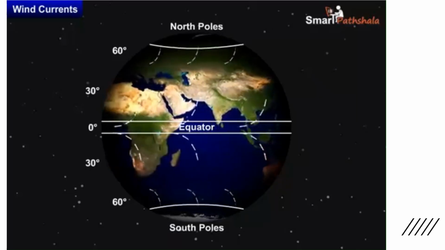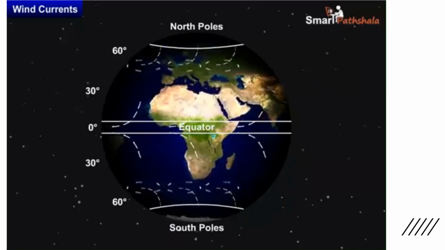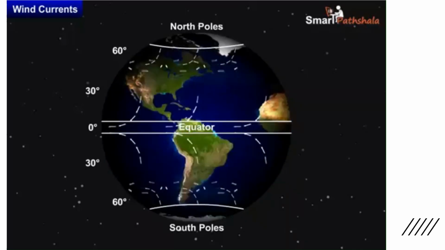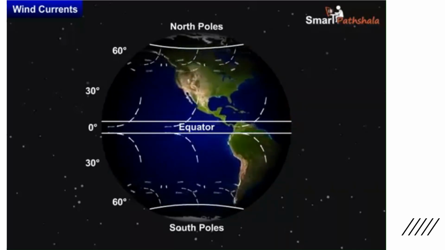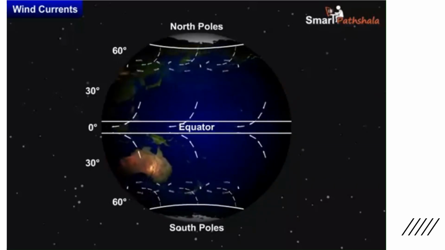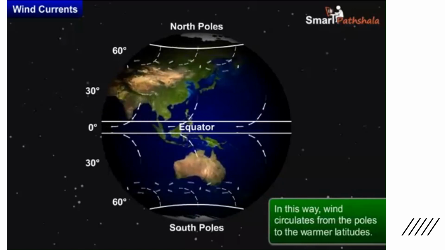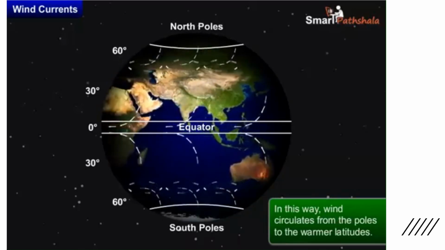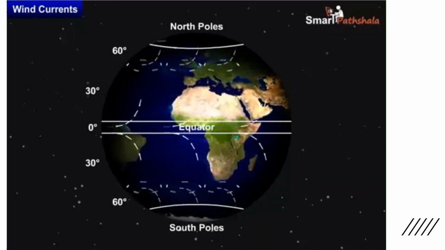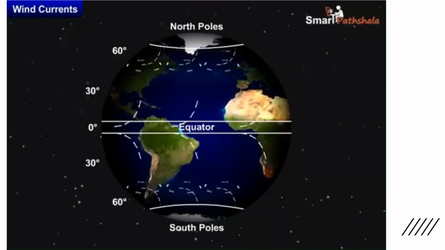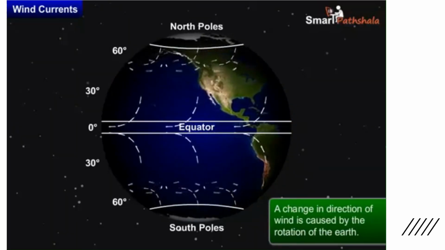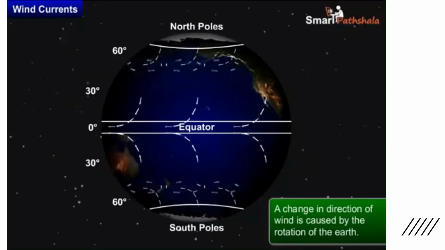At the poles, the air is colder than that at latitudes about 60 degrees. The warm air at these latitudes rises up, and the cold wind from the polar regions rushes in to take its place. In this way, wind circulates from the poles to the warmer latitudes. The winds flow in the north-south direction, from north to south or from south to north. A change in direction of wind is caused by the rotation of the earth.